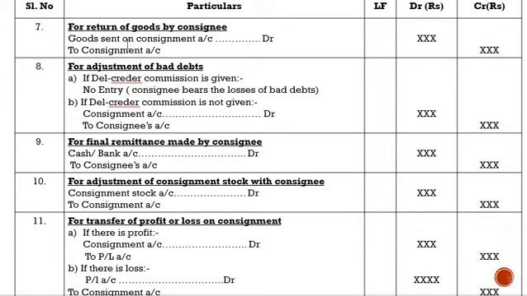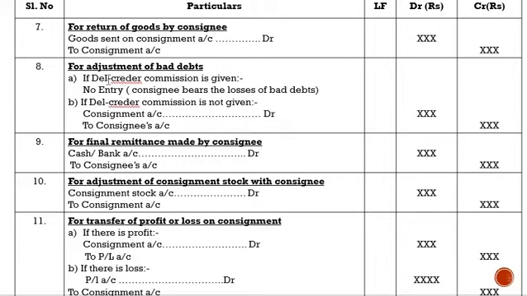If there are any goods which are unsold or which are being returned by the consignee, then goods sent on consignment account is debited to consignment account. Next, for adjustment of bad debts. Bad debts is nothing but the amount for goods which you have sold and the amount you haven't received, you're unable to recover that particular amount. So for adjustment of bad debts, if del credere commission is given.